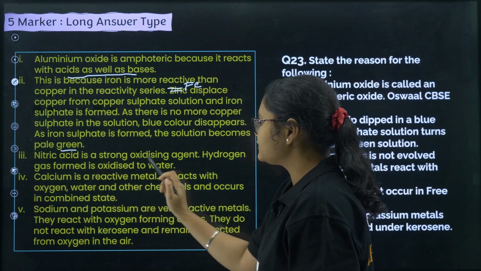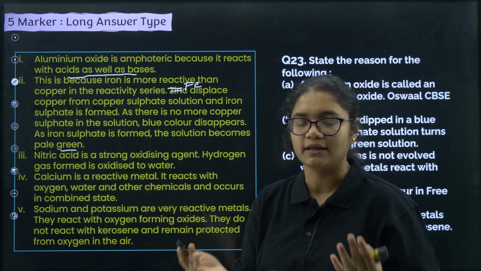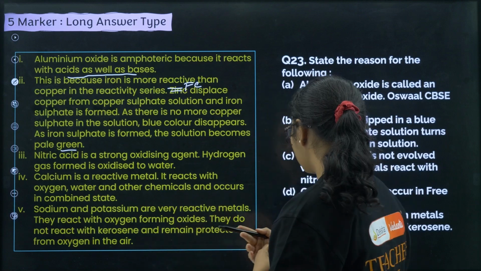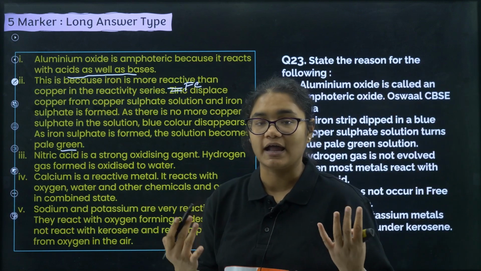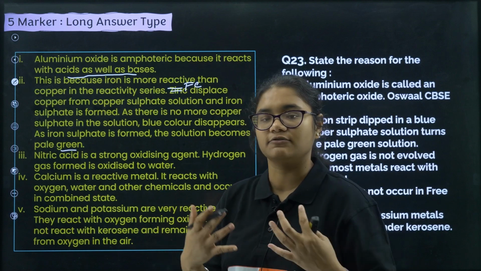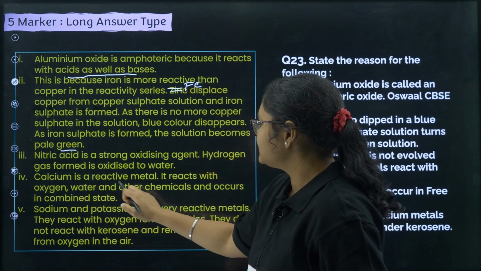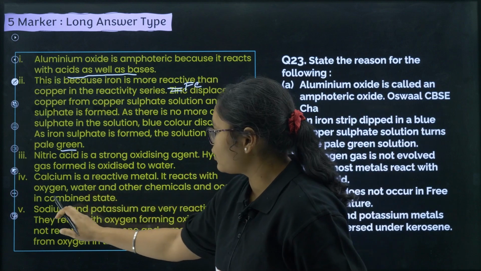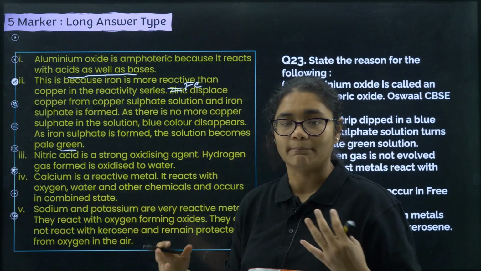Nitric acid is a strong oxidizing agent, and hydrogen is oxidized to water in the presence of nitric acid. Next, calcium does not occur in the free state. Because it is a very highly reactive metal, it occurs in the form of oxides and carbonates, right? Calcium reacts with oxygen, water and other chemicals and remains in the combined state.